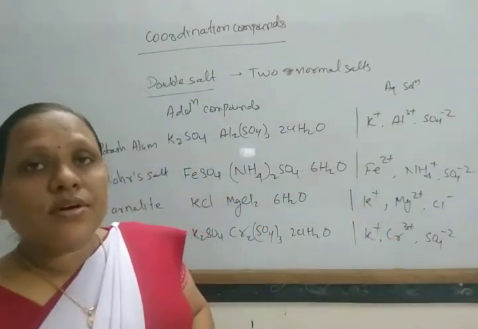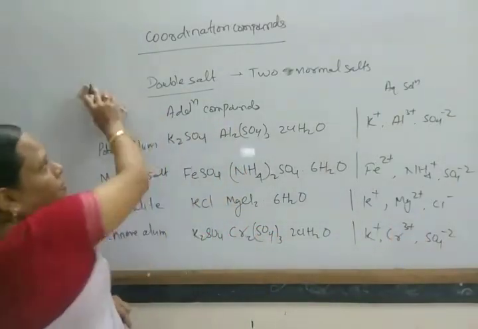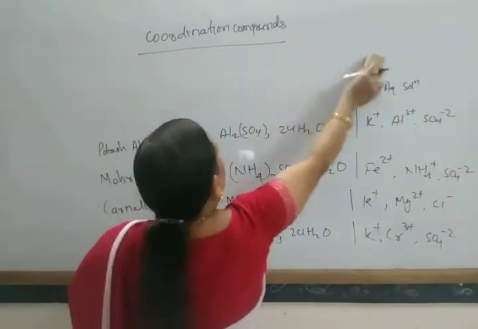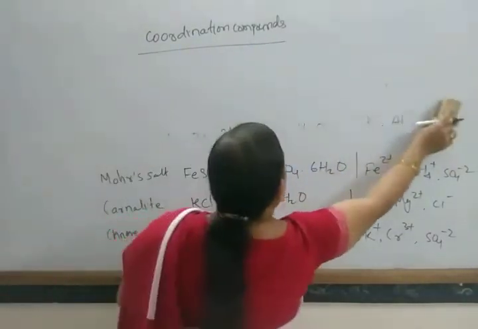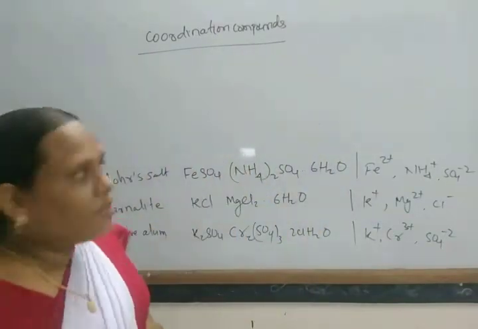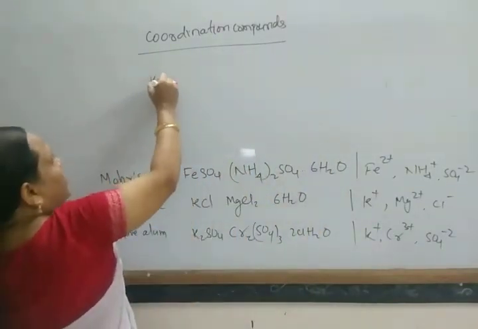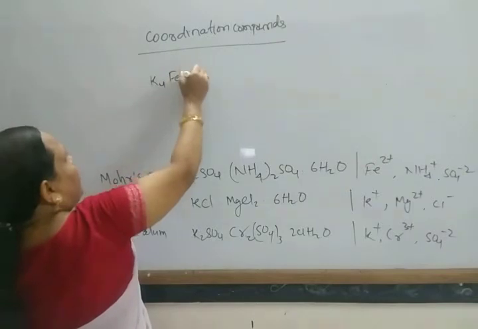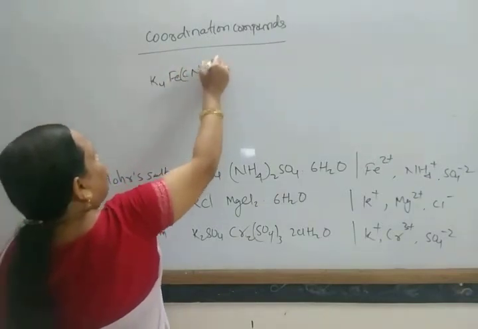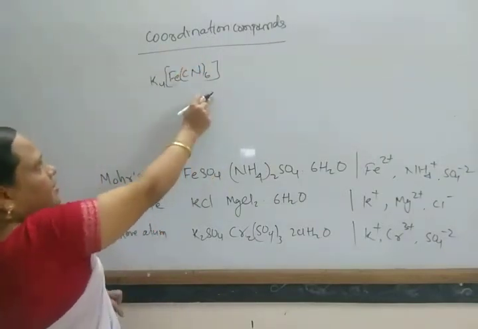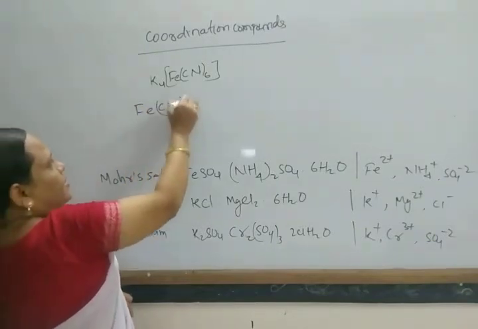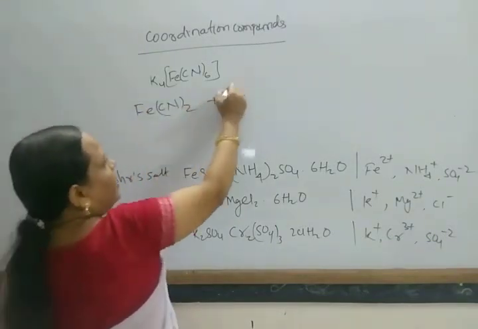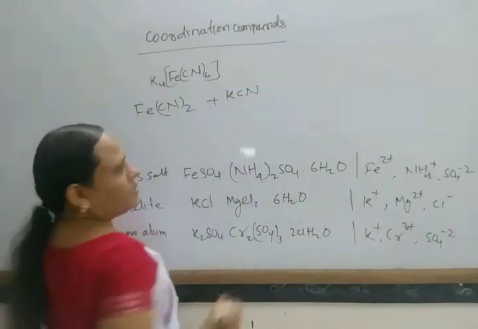But when we consider a complex salt, suppose I give one example, potassium ferrocyanide, K4[Fe(CN)6]. It is formed from ferrous cyanide and potassium cyanide.